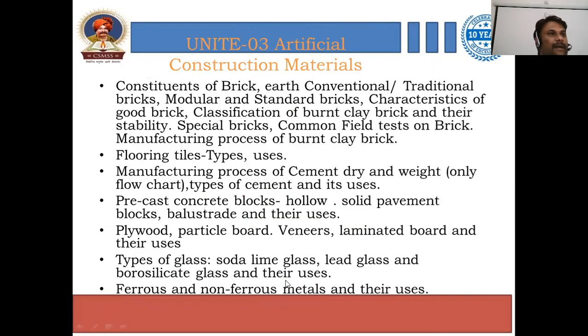The third chapter will contain artificial construction material such as brick, right? Traditional brick, which we can also call conventional brick, then modular and standard bricks, then floor tiles, then manufacturing of cement. It means we have to study cement, then precast concrete block, then plywoods, then glass, and ferrous and non-ferrous metal. We have to study all this content in this third unit.